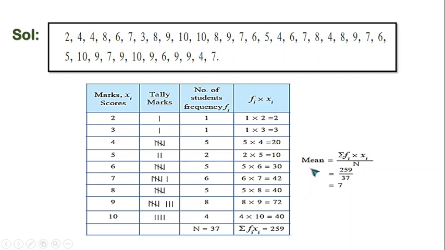Now we need to get the mean. So the formula for mean for this frequency table is summation of Fi into Xi upon n. That is equals to 259 upon 37. On further solving, we get our value as 7.